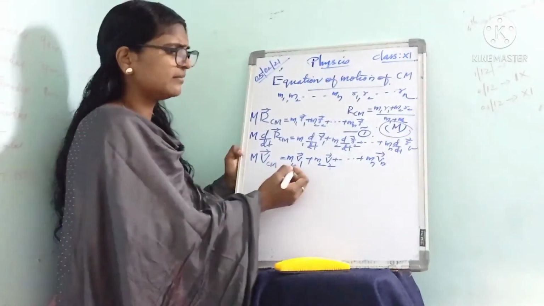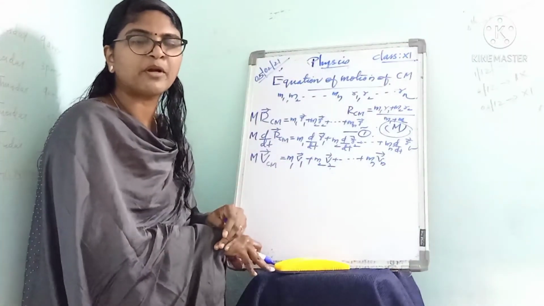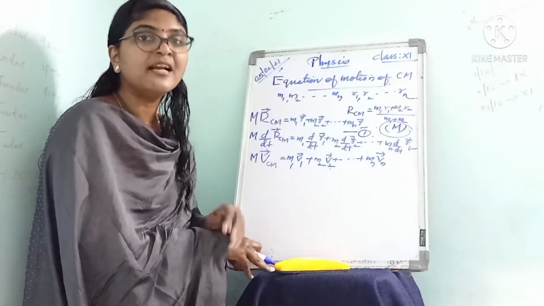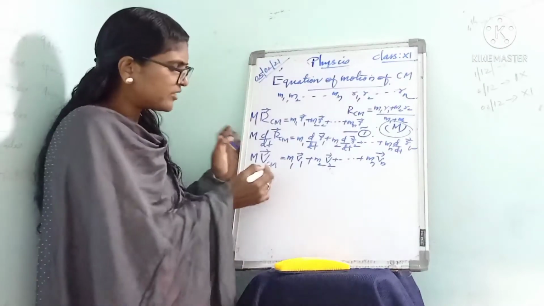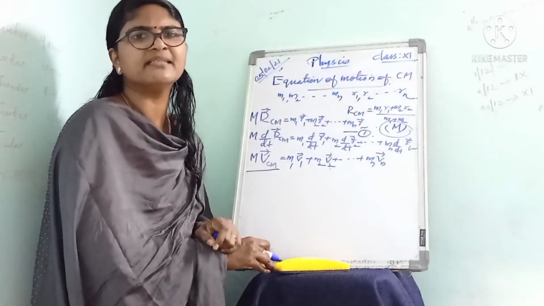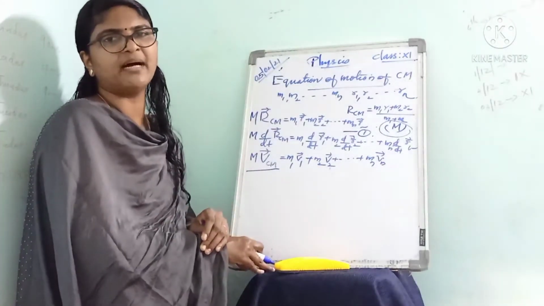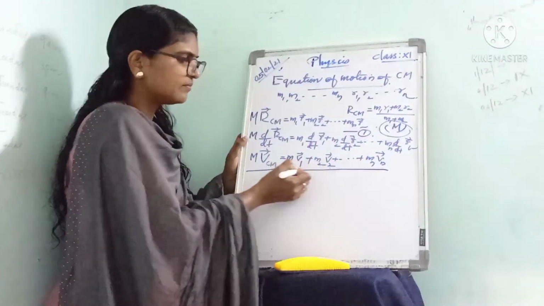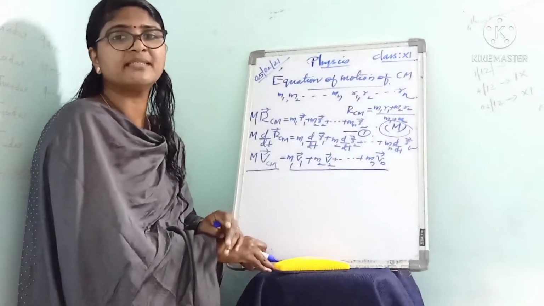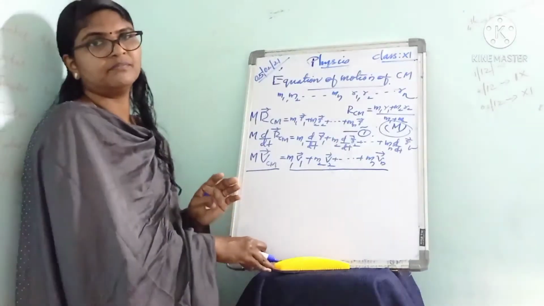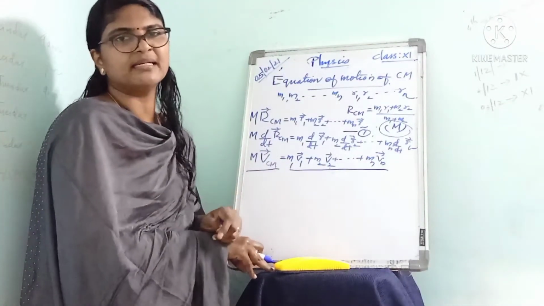You know, the product of mass and velocity is called momentum. So M VCM represents the momentum of center of mass. And here M1 V1 plus M2 V2 plus etc. up to Mn Vn, the right hand side, represents the total momentum of the system.